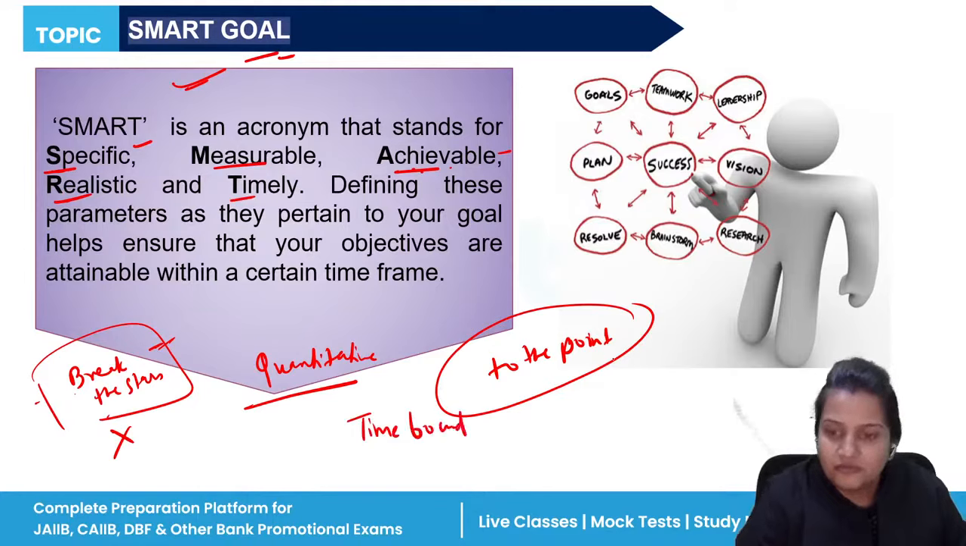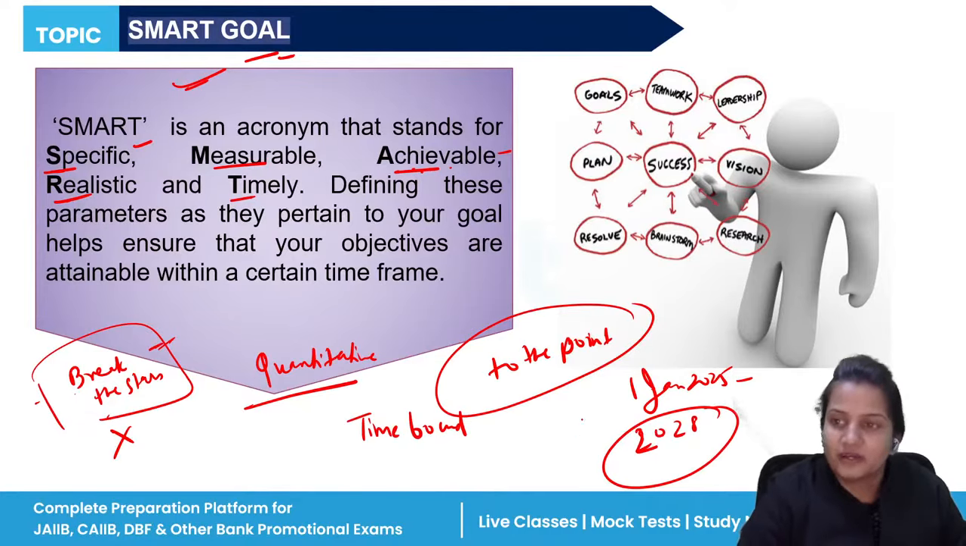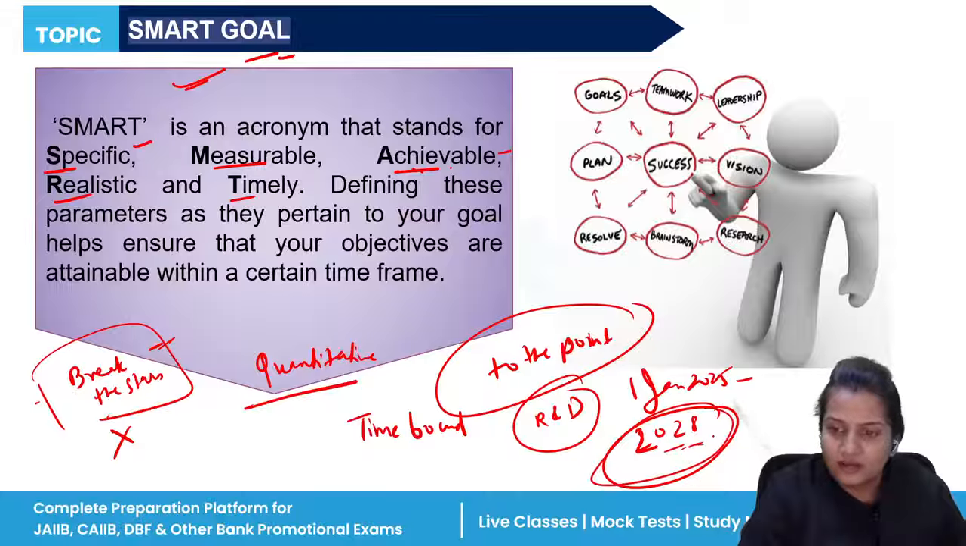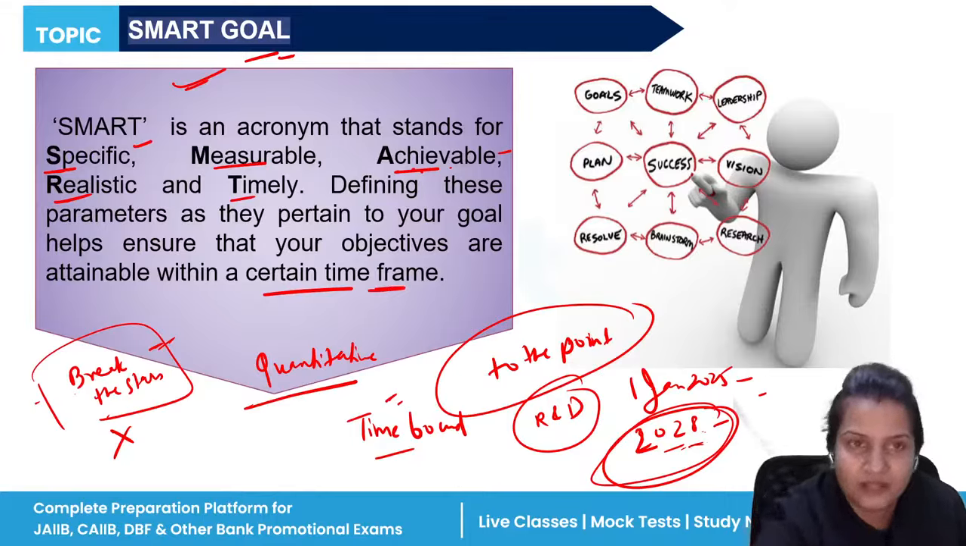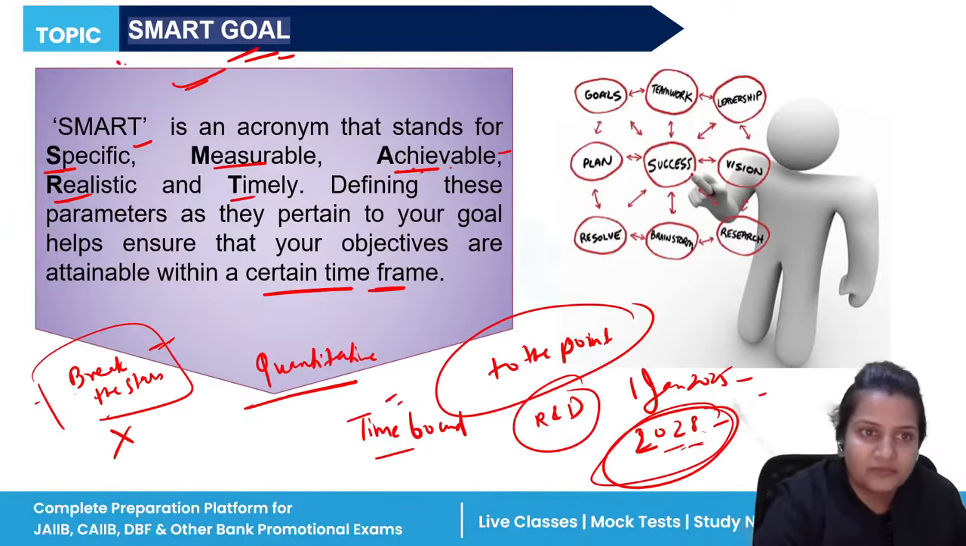Suppose you have framed your goal on 1st January 2025 that in 3 years I'm going to set up this building. This is my target, to make a new building for our R&D purpose. Now you are working, but you are not covering the goals you have planned, so it is taking a lot of time. Whatever you have planned for your organization should be done within a certain time frame. Then only your goal can be known as a SMART goal.